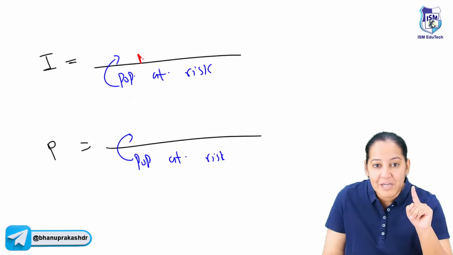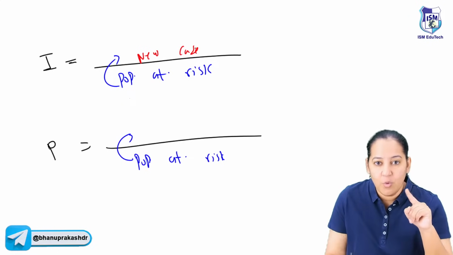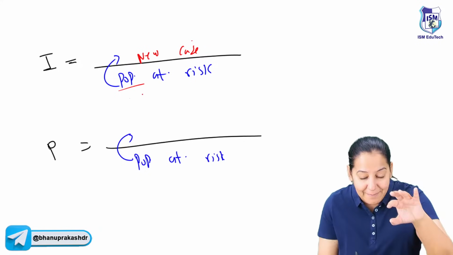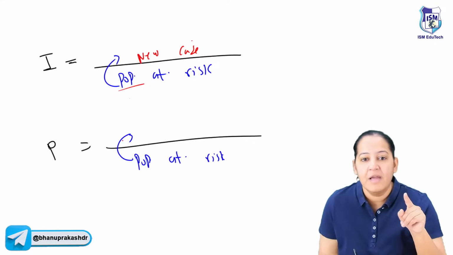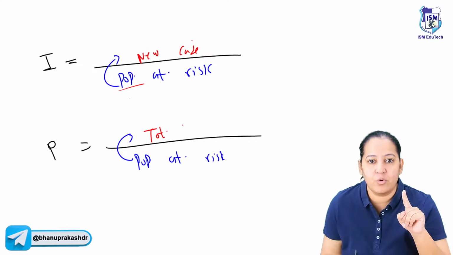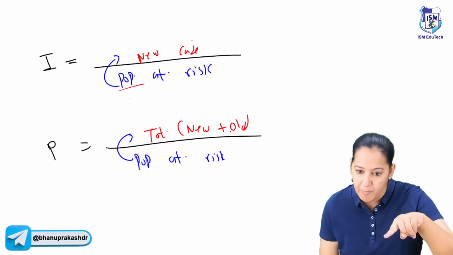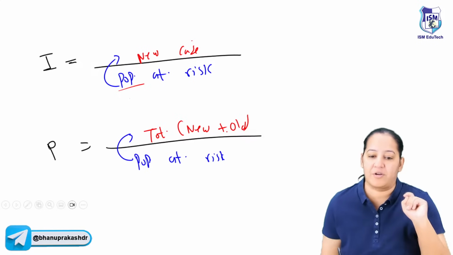Here the numerator is the new cases. Okay. So the new cases are from this population only. They are not aliens. They are from this population only. So I mean to say the numerator is a part of denominator. And here the total cases. By total, I mean new plus old both. So new plus old both are the part of total population only. Again, the numerator is a part of denominator.